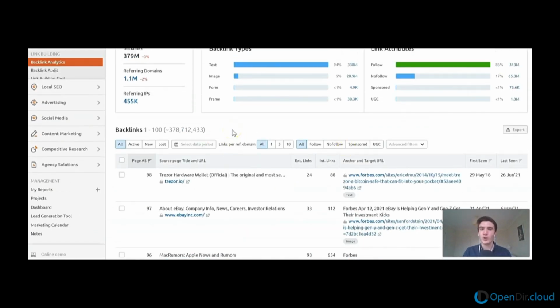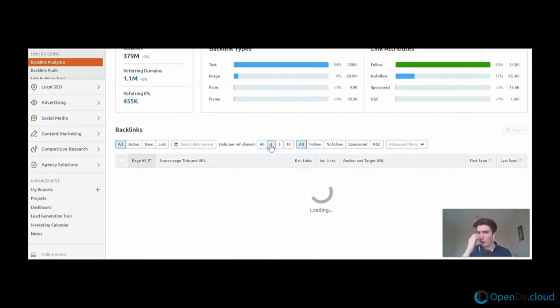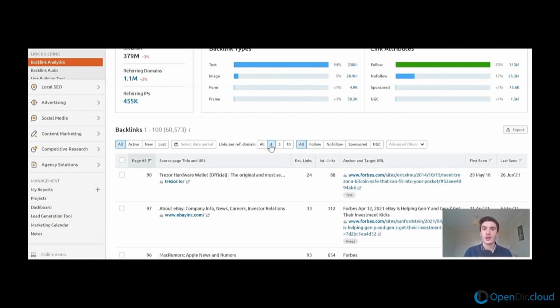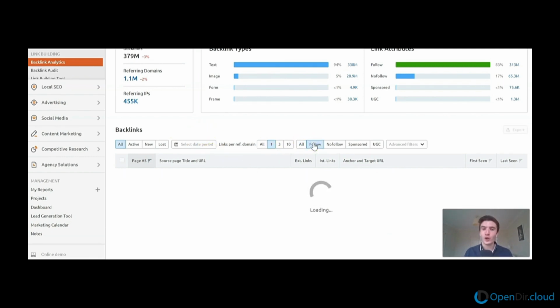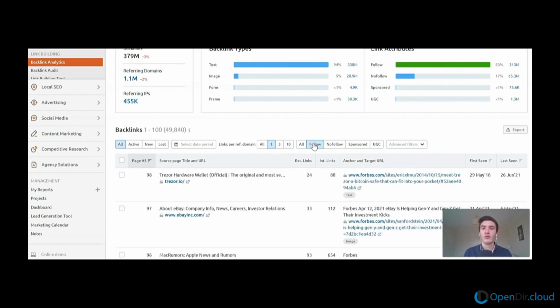So the first filter I'm going to do is just the links per referring domain. We just want 1. So just going to show this rather than all the links that we're getting, just to kind of narrow down this list. So you can see it's now down to 60,573. We're also going to look at just the follow links, and this should see this number reduce even further. So yeah, we're now down to just under 50,000, and we can then start checking this. The fact it already has just under 50,000 backlinks that are follow is a really good sign.